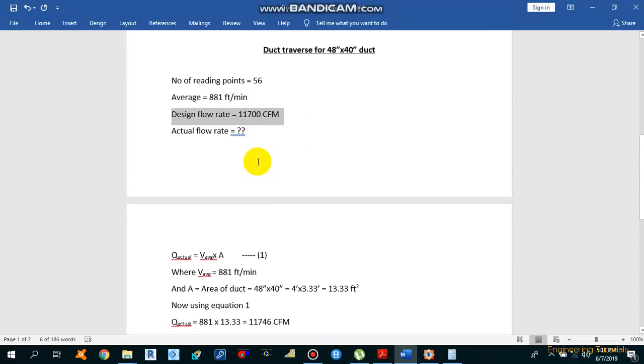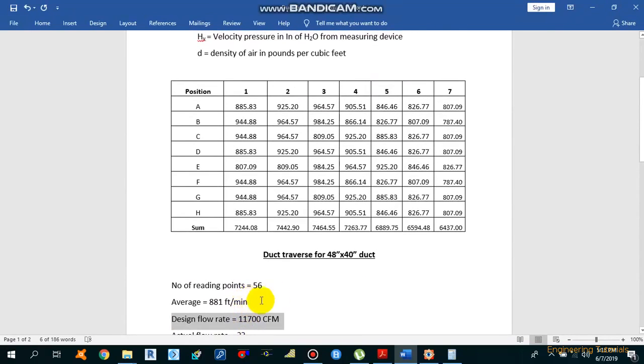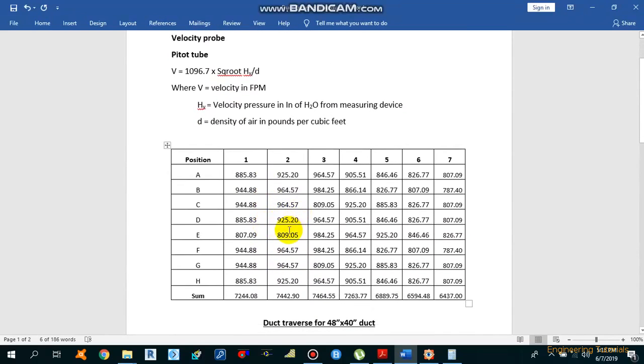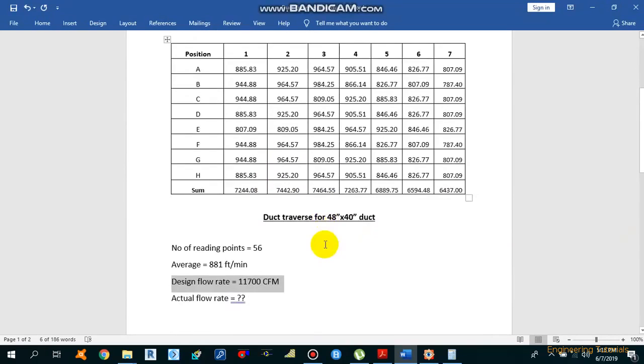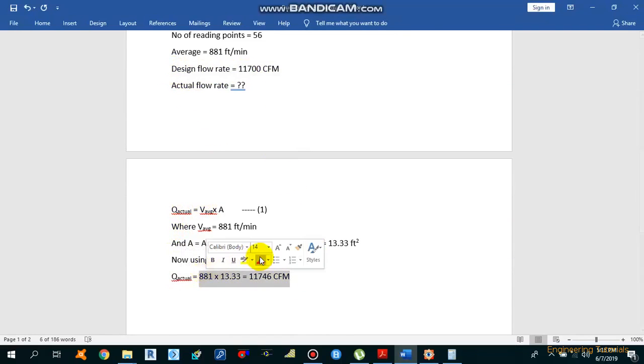This is just an example to show you how to perform the duct traverse. So this is how you can perform a duct traverse to get the velocity pressure from the pitot tube, and then convert this velocity pressure into the velocity. You need to get the area of this duct, and using this average velocity in this equation you can calculate the actual flow rate across that duct and then compare it with the design flow rate. So this is how you can perform it.